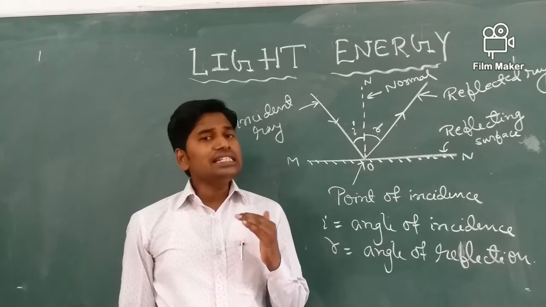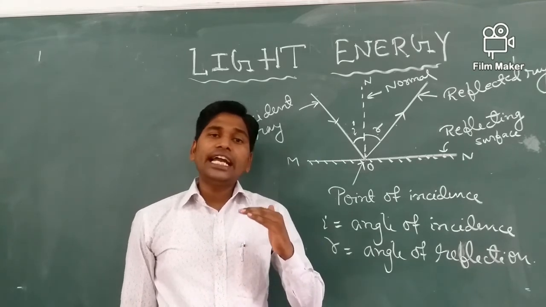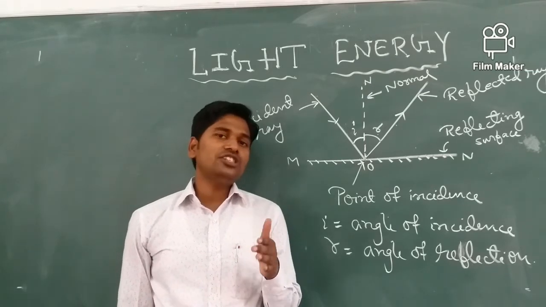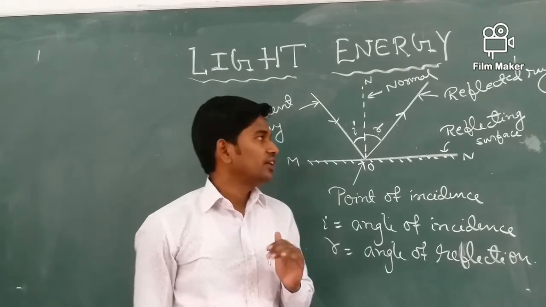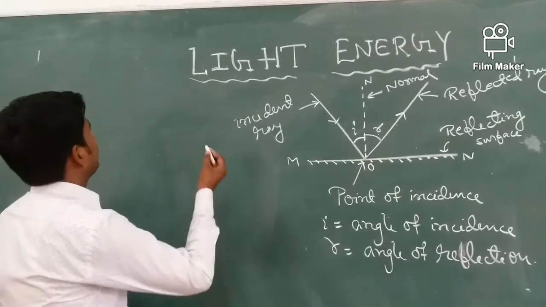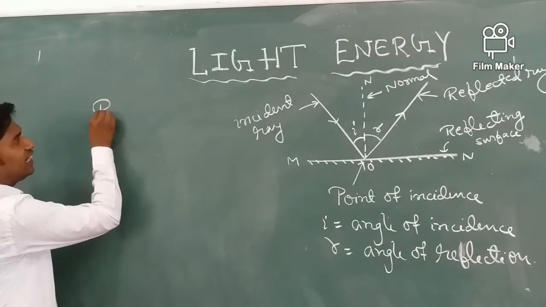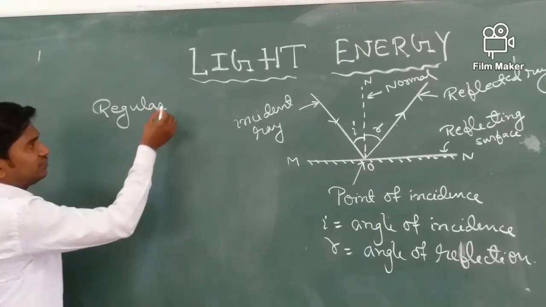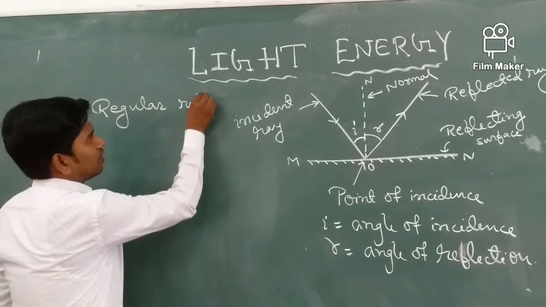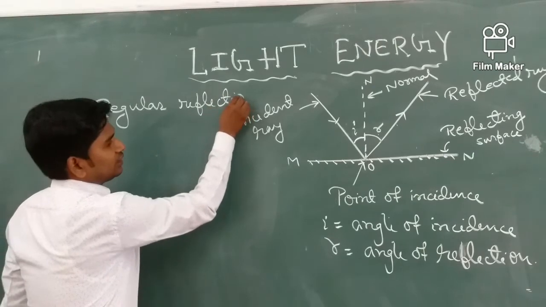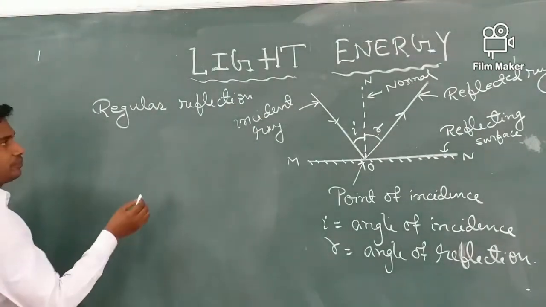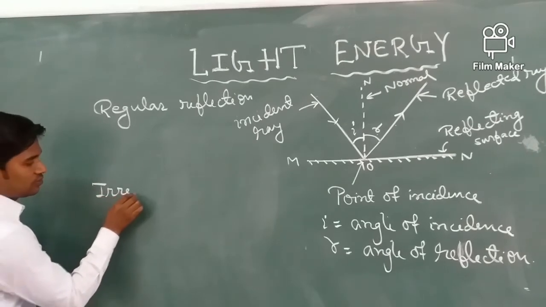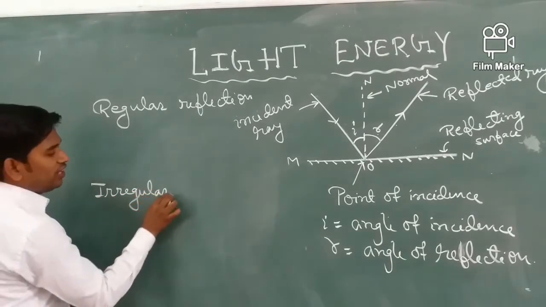Now we will see about the types of reflection. This reflection is of two types. The first one is known as the regular reflection, and second one is known as the irregular reflection.